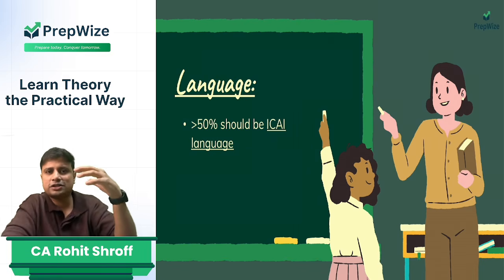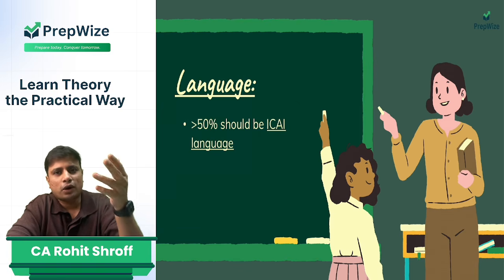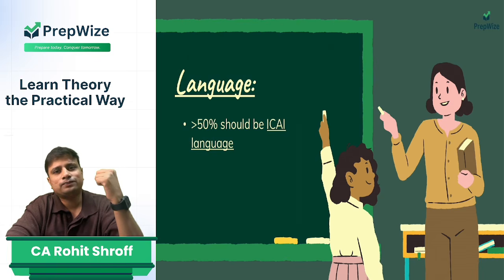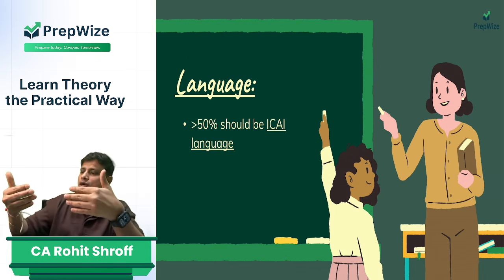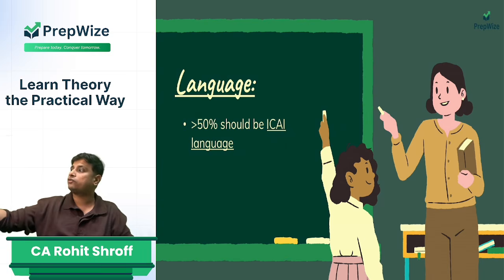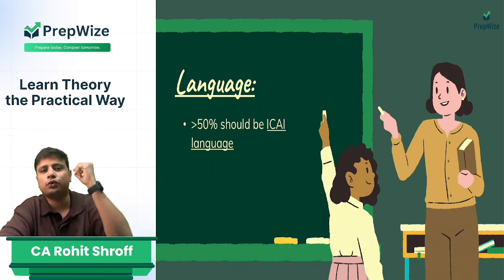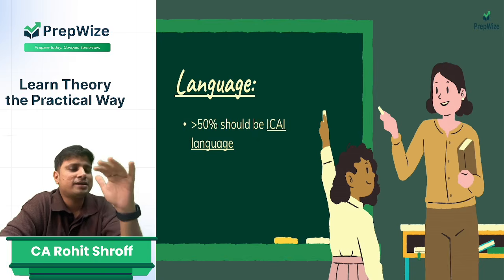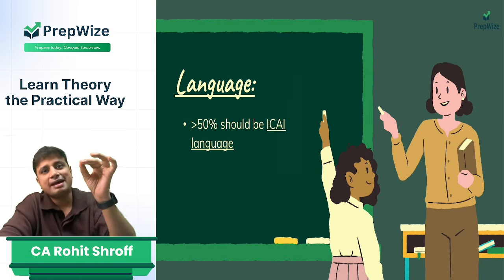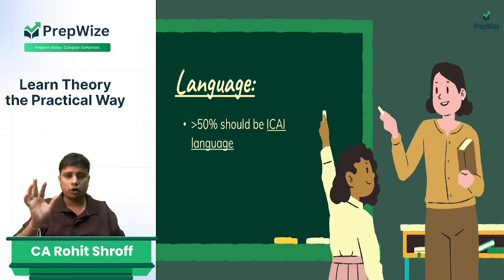See, what happens in theory papers is, when you write it on your own in your own language, then when ICAI gives you marks, it may be very subjective. A lot of times a student may ask for RTI copies from ICAI, and then he may say, see, my friend has got 4 marks in this, I've been allotted only 2 marks. He may send a screenshot to ICAI: why 4 to him, why 2 to me? So ICAI standardized it. ICAI said, we will not give any subjective marking. If your answer is as per the study material, you get marks. If your answer is not as per the study material, you will not get marks.